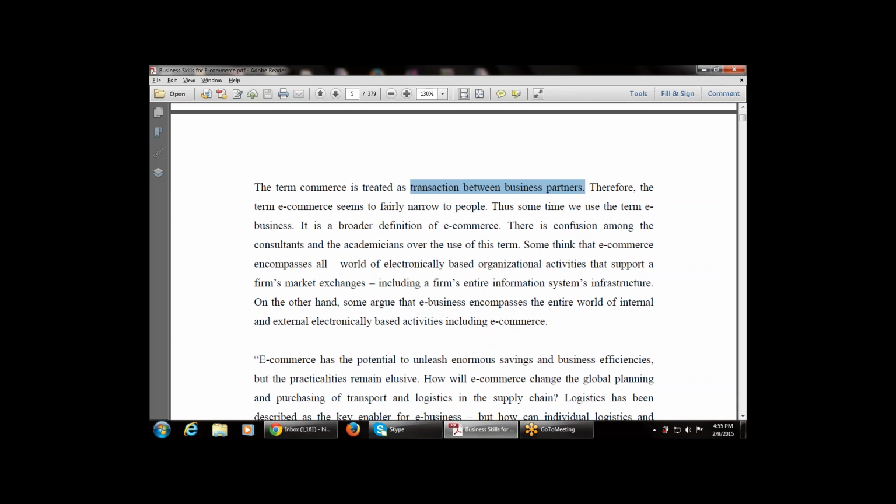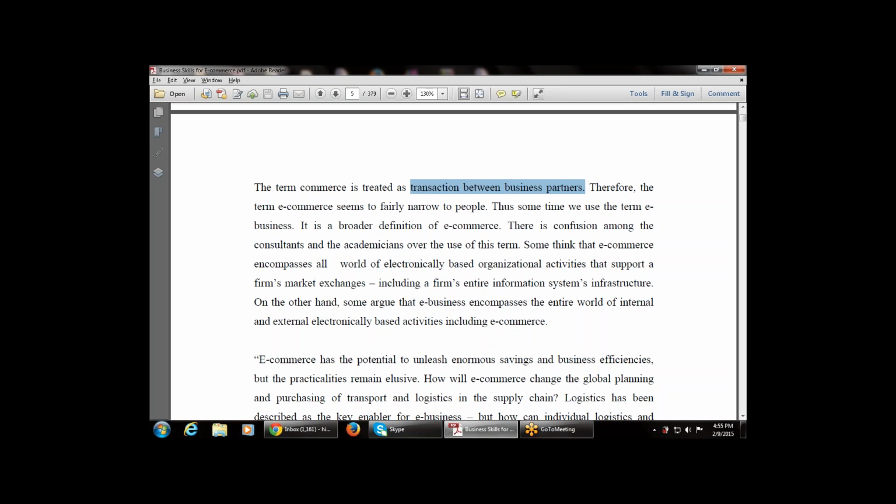But in simple or regular terms, we use the word commerce along with business partners also. Whenever there is a business requirement with business partners, it is done by the term commerce. That means trading of goods and services. Therefore, the term e-commerce seems fairly narrow to people, not wide to people. Therefore, sometimes we use the term e-business.